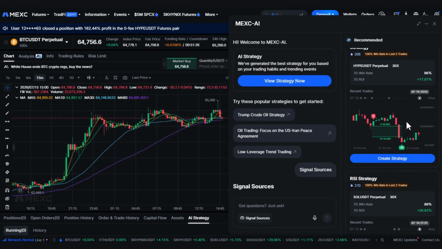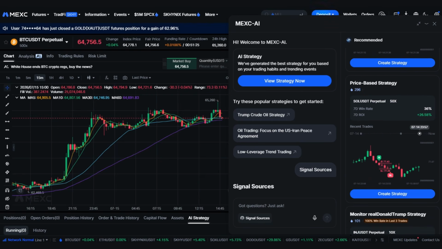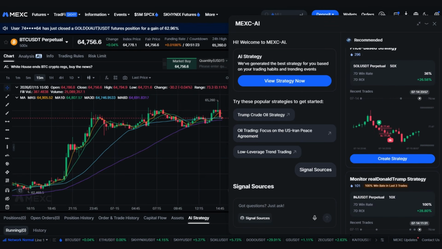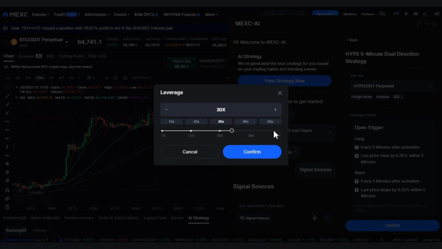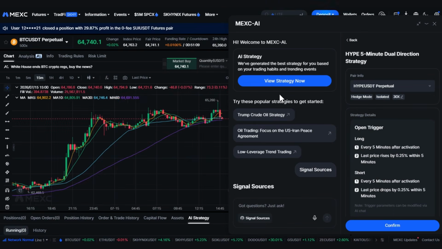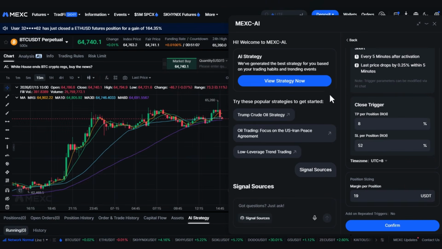Before you go ahead and launch your first strategy, just a few quick things to keep in mind. Leverage goes up to 50 times, but it's capped at whatever the maximum is for your specific trading pair. So just be aware of that and set it according to your own risk tolerance. If you're just starting out, keep it low. Positions close only through your preset take profit or stop loss. The AI will not partially close a position, and it won't automatically add to a position either. That's actually a good thing. It keeps the risk management clean and transparent.